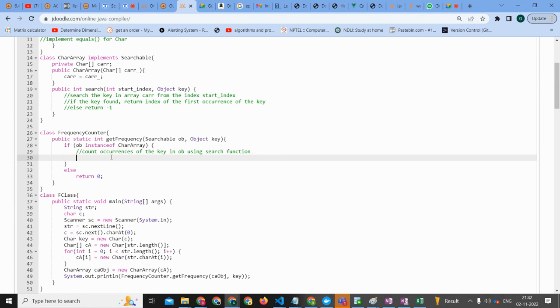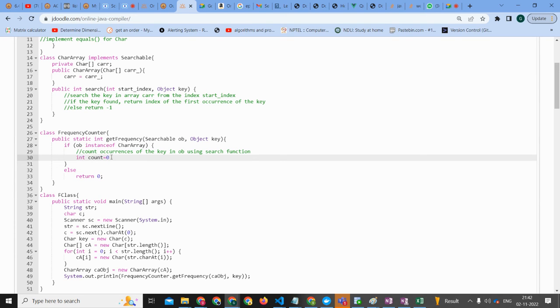Okay, fine. So that means we need to define two integers. Integer count, where we will be counting.